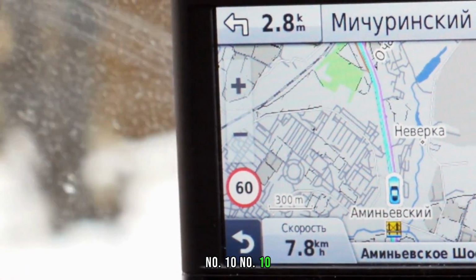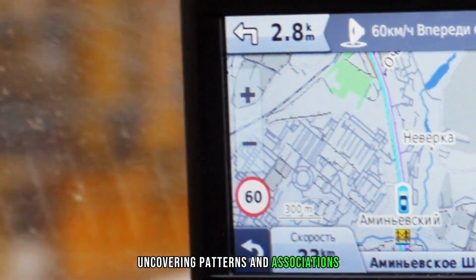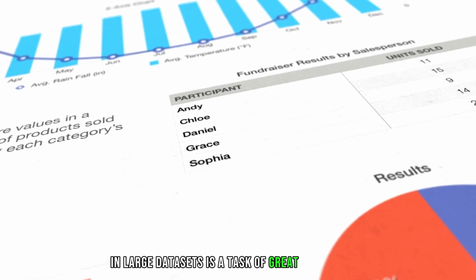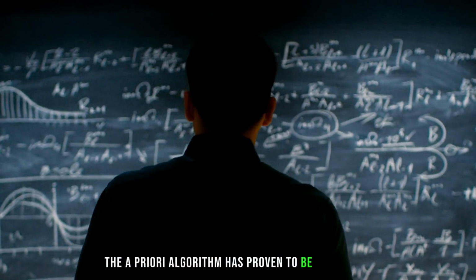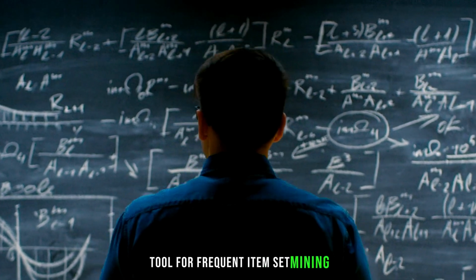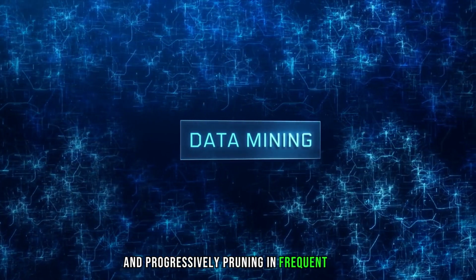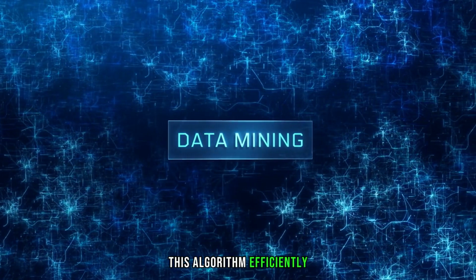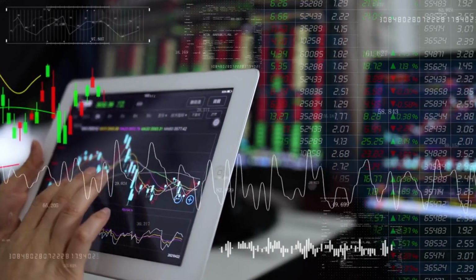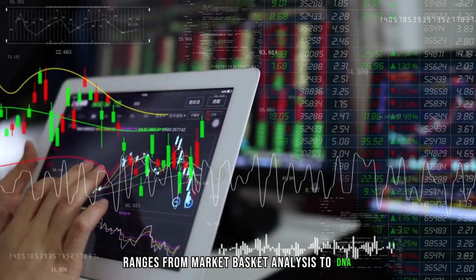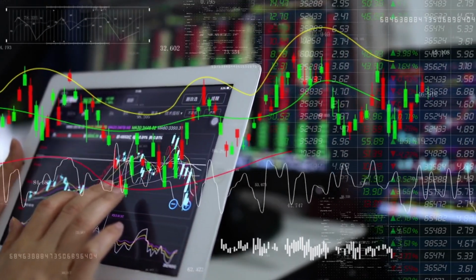Number 10. The Apriori algorithm. Uncovering patterns and associations in large datasets is a task of great significance in data mining. The Apriori algorithm has proven to be a valuable tool for frequent item set mining. By generating candidate sets and progressively pruning infrequent sets, this algorithm efficiently discovers frequent item sets and association rules. Its application ranges from market basket analysis to DNA sequence analysis, offering valuable insights in various domains.